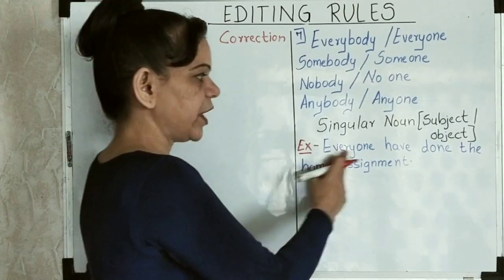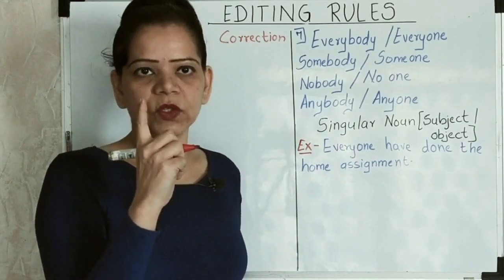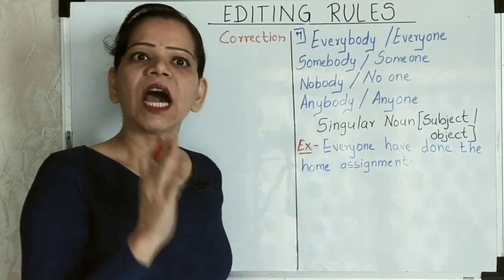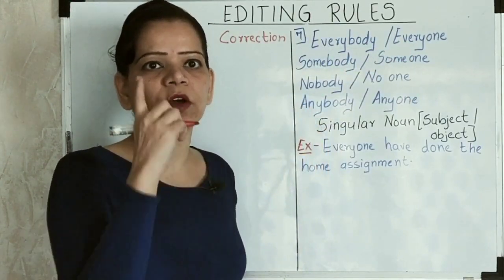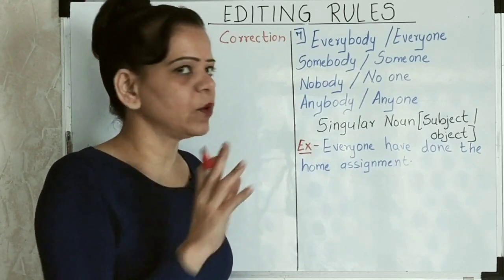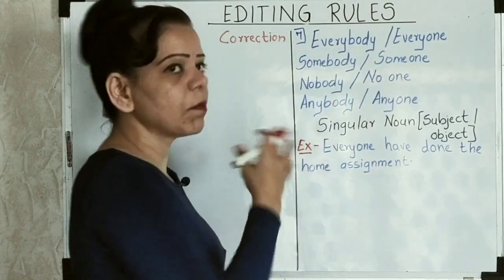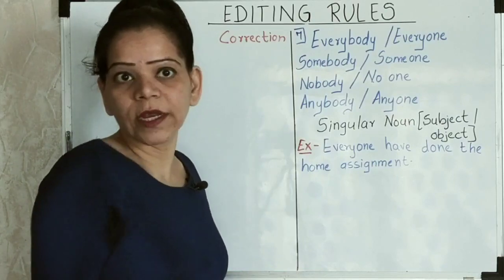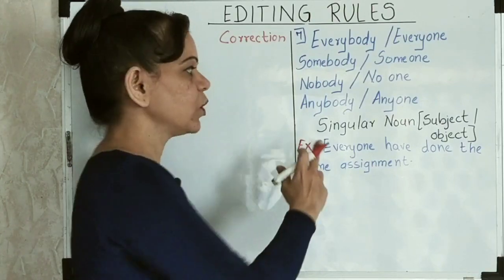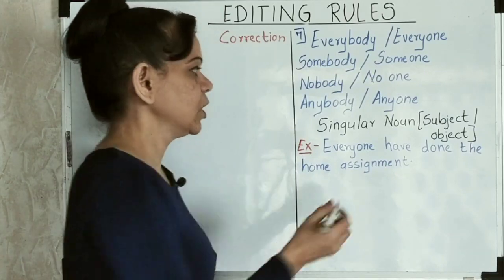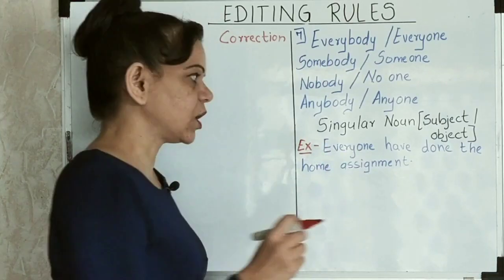See, if I count everyone as a singular subject, all these words are always going to be counted as a singular subject, not the plural one. Though I say everyone, everybody, somebody, someone, no one, anyone, I am going to refer to one person individually at a time, each and every one. So I'll count it as a singular noun.